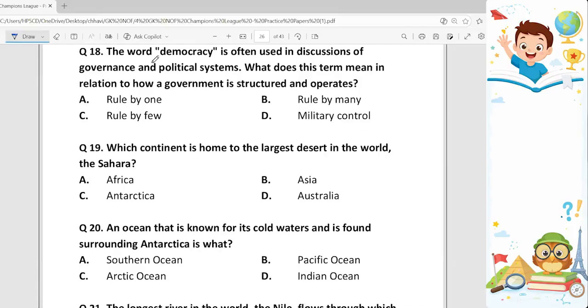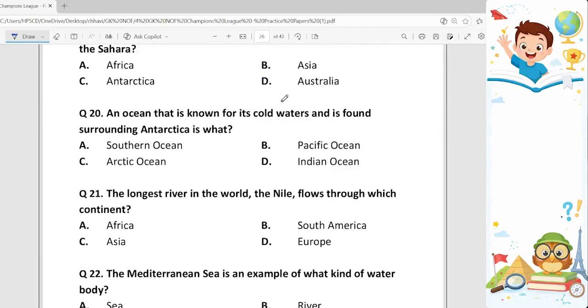Question number 18. The word democracy is often used in discussions of governance and political system. What does this term mean in relation to how a government is structured and operates? The correct answer is rule by many. Option B. It's ruled by the people. Democracy is basically ruled by people. So that's why B option is the correct one.